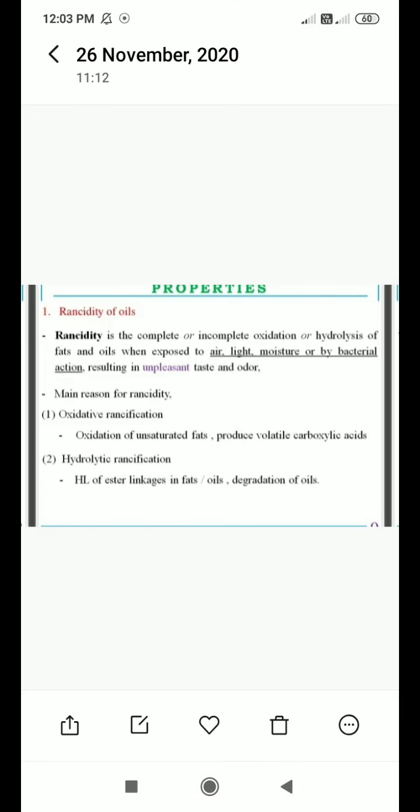Also we can use some synthetic antioxidants to avoid this rancidity of oil. Which ones? Butylated hydroxyanisole, referred to as BHA. Next is butylated hydroxytoluene, BHT.